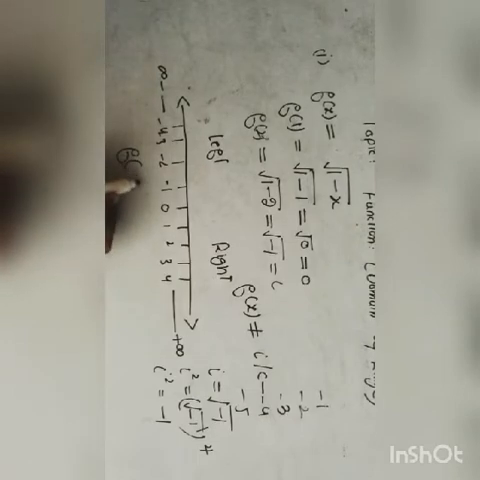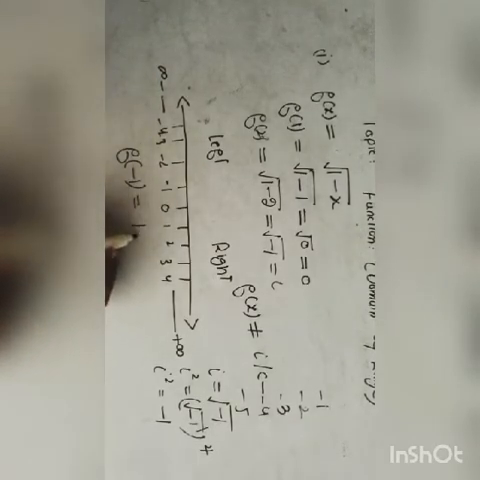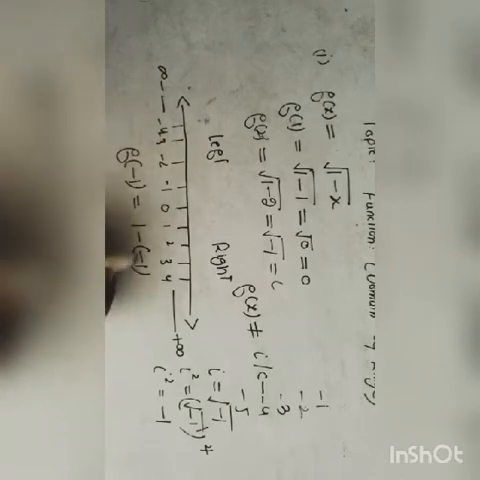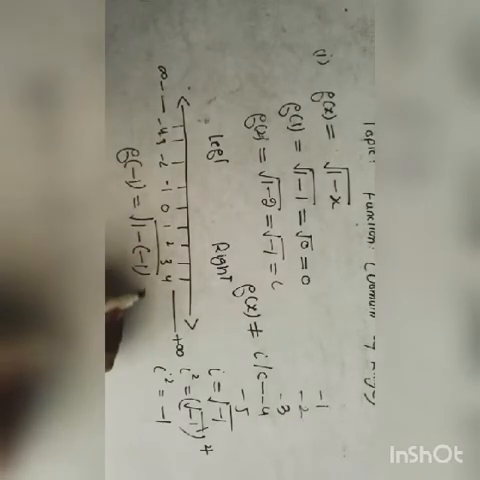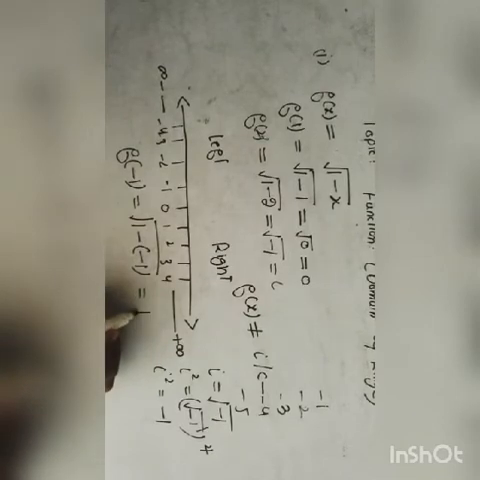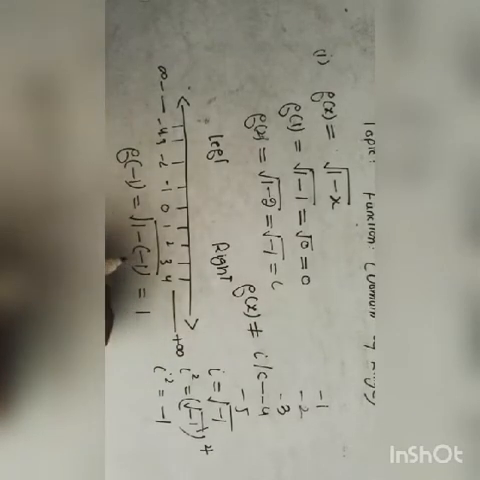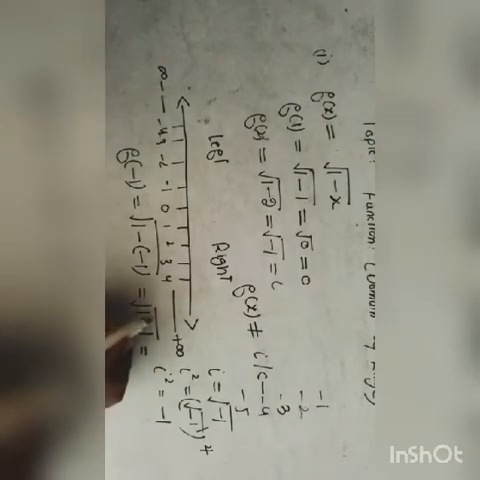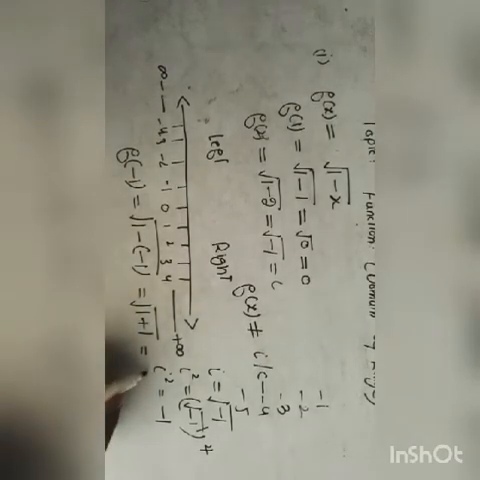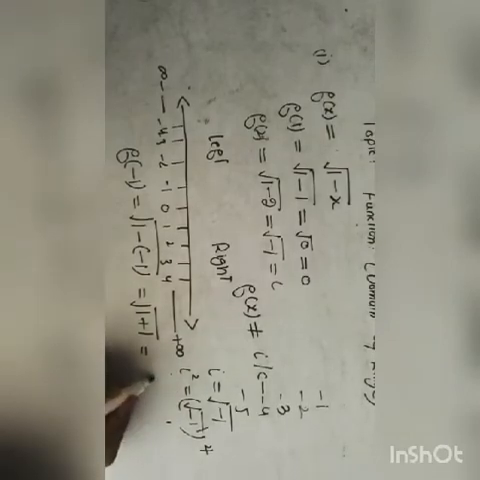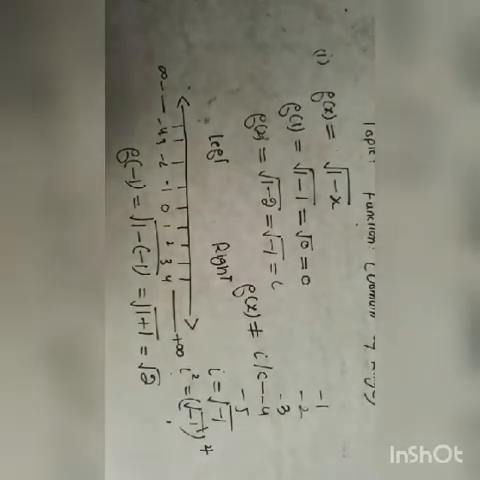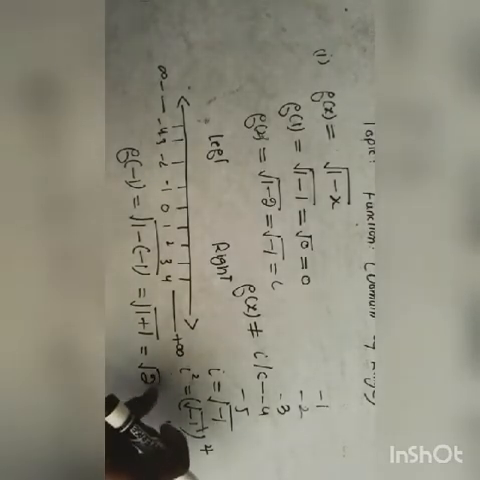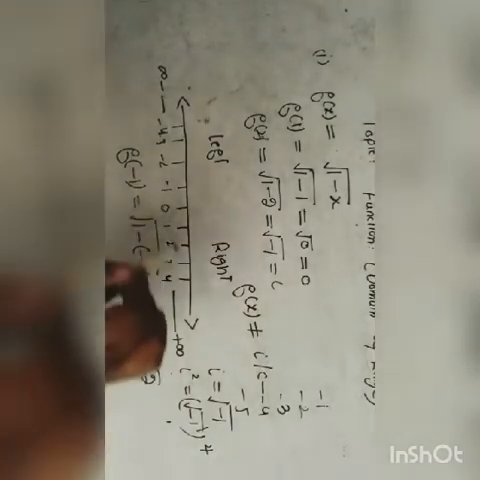If we put minus 1 in place of x in this function, we get square root of 1 minus into minus 1. So 1 is as it is, and minus multiplied with minus gives a positive 1. 1 plus 1 under the square root, and 1 plus 1 is equal to square root of 2. So this is a positive value which exists on the real line.